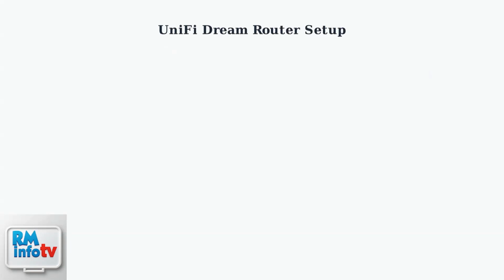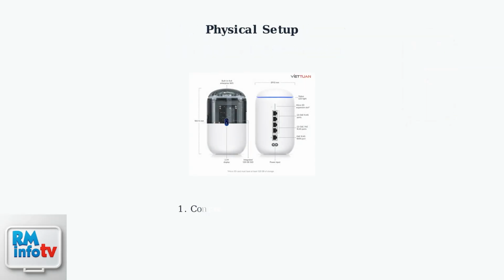The UniFi Dream Router serves as a central hub for your network, integrating routing, firewall, and switch functionalities into a single device. Today, we'll cover the initial setup and connectivity options. First, let's connect the hardware.